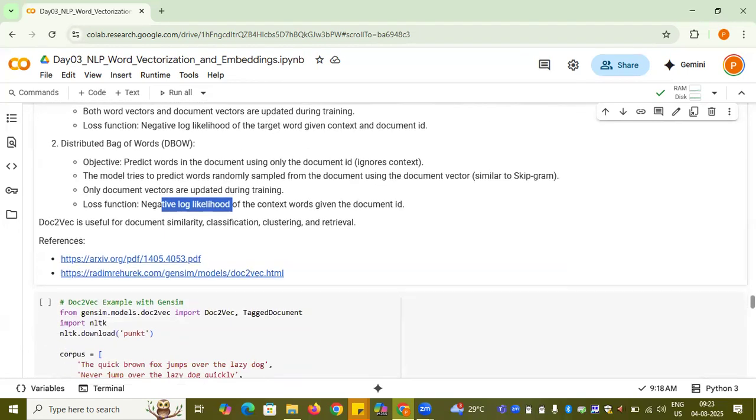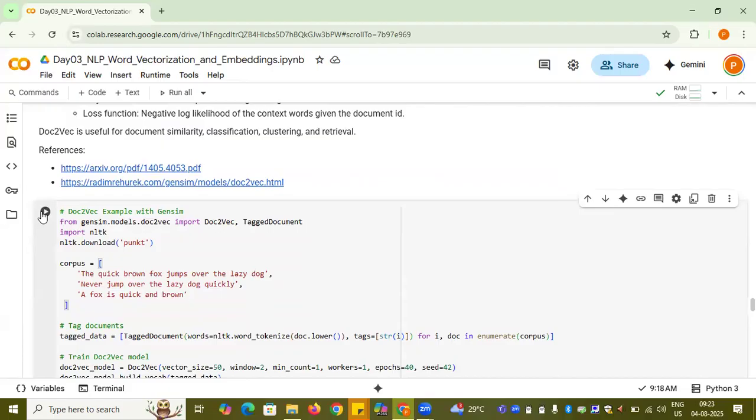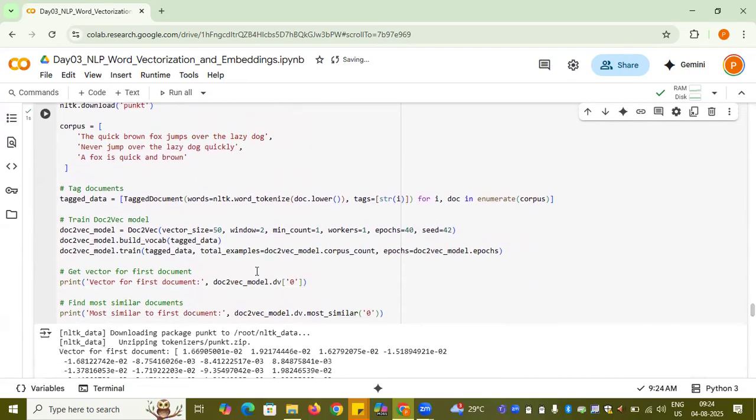These are some of the references which you can go through. Now in gensim.models, there is a doc2vec already there. In that you can import doc2vec. And this is my NLTK. So here I'm importing the tokenization. Now what I did here is again similar to Word2Vec only. Here I'm training with the vector size and window. What is the window I want to consider? And then all those things. Epochs, how many times you want to train it all together.